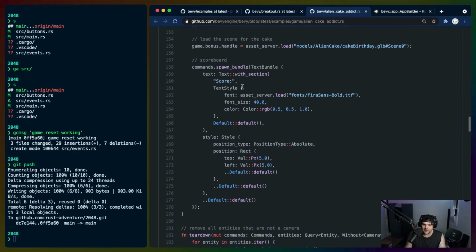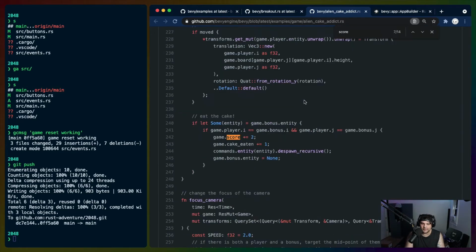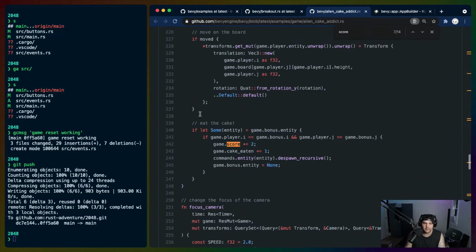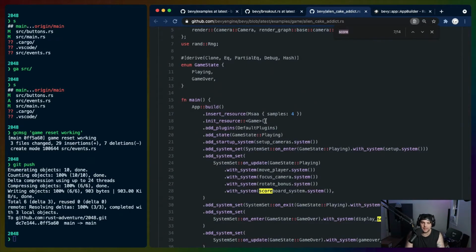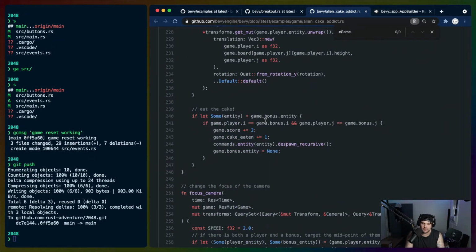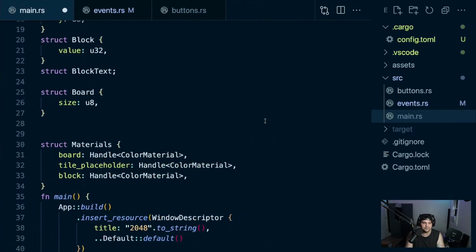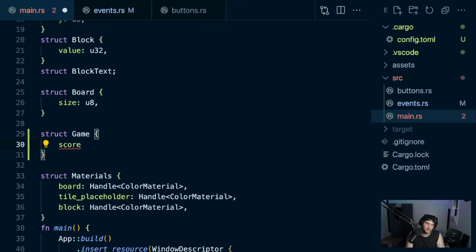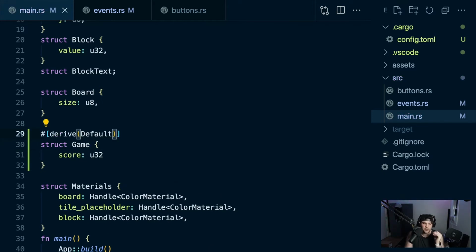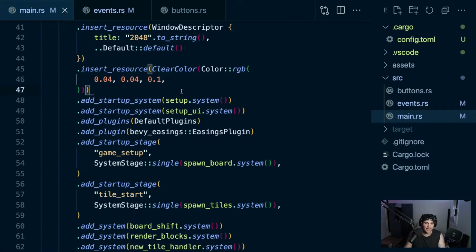That's easy. When do they update the score? Plus equals 2. So it's just a mutable thing that we can just add to. Okay, so we don't even really need to do events. That's cool. We just need to get this ResMut game. So let's do that. They derived some stuff on their game struct. Just default. That's fine. So let's do struct game, score U32, which will give us a game with a score of 0, because the default for U32 is 0. We do need to add that.